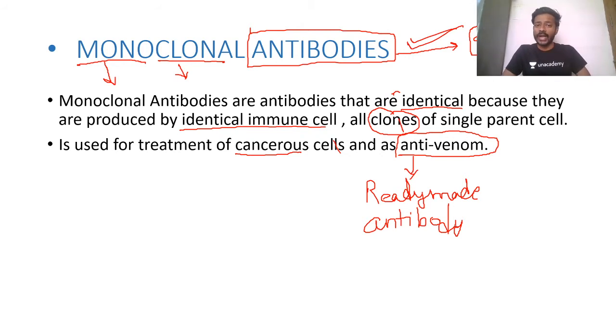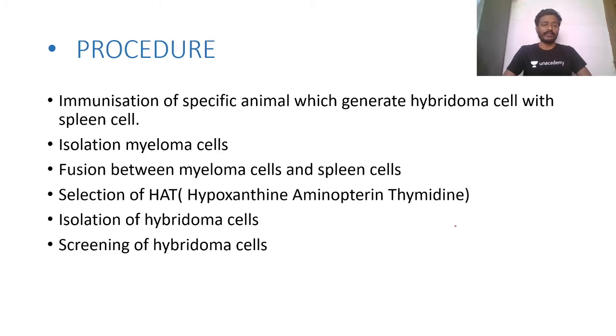So monoclonal antibodies, understood, they are produced by a single or identical immune cell, that is B cell, and they are clones of single parent cell. That's why monoclonal antibodies. Now how we produce hybrid cells, and from these hybrid cells how we produce large number of antibodies.